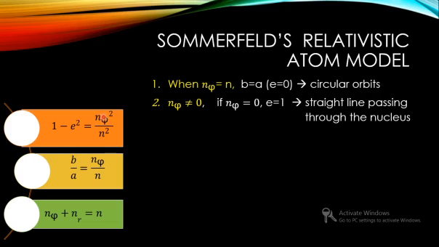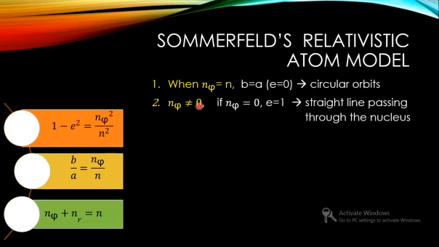This term will be 0. So what will be E from here? E will be equal to 1. If E is equal to 1, that corresponds to a straight line passing through the nucleus. Can the electron pass through the nucleus? No. So it is not possible for an azimuthal quantum number to have a value 0.